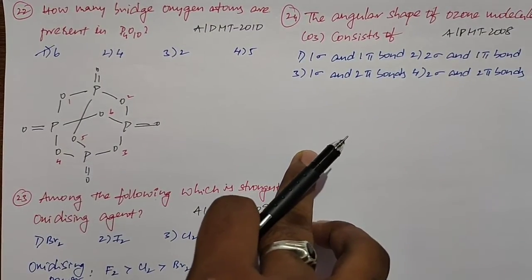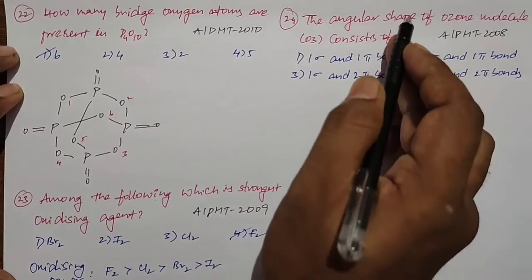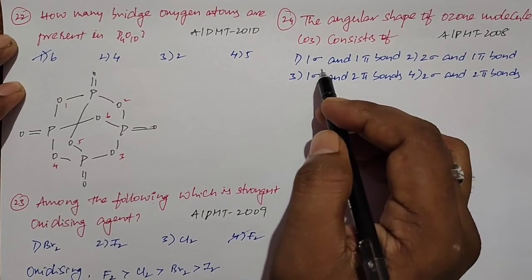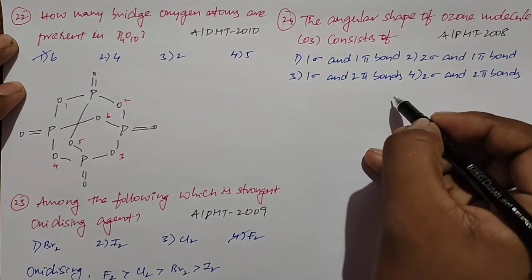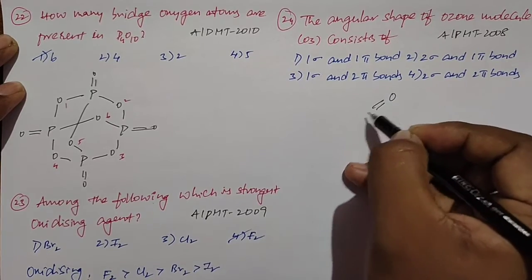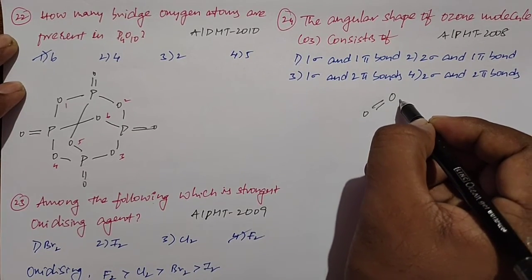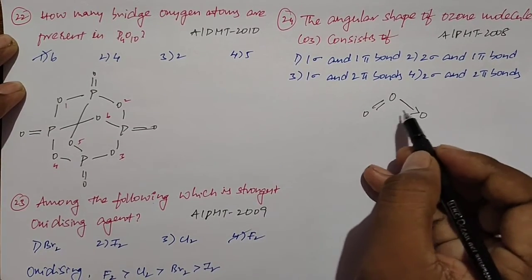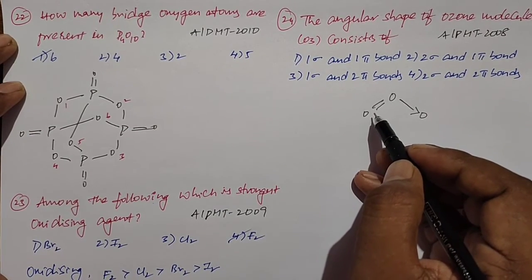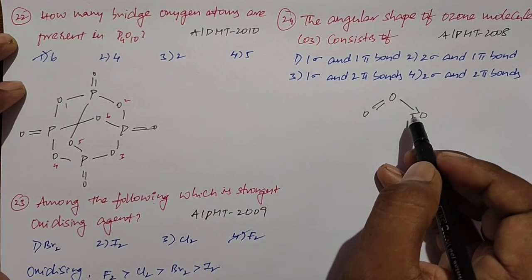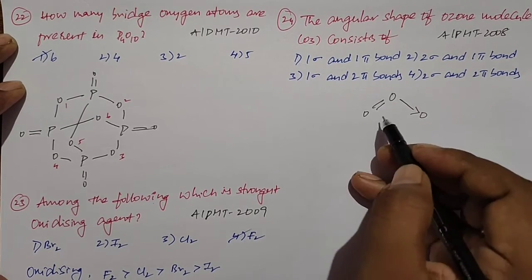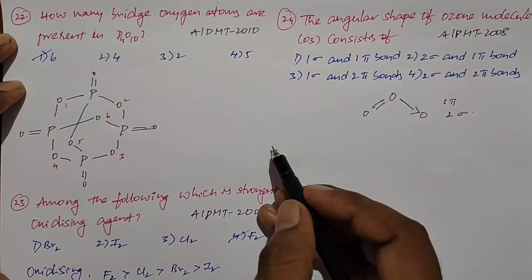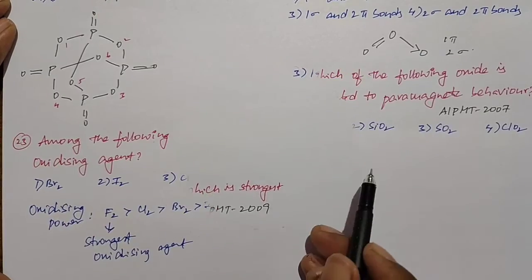Okay students, this is the next question. This question is given in the All India Pre-Medical Test 2008 paper. The angular shape of the ozone molecule O3 consists of... they are asking about sigma and pi bonds. If you see the structure of ozone, it consists of 3 oxygen atoms. One oxygen atom acts as the central atom, and of the remaining 2 atoms, one oxygen atom forms a double bond and one oxygen atom forms a sigma bond or a coordinate bond. So it consists of 1 pi bond and 2 sigma bonds, and the second option is the right option.